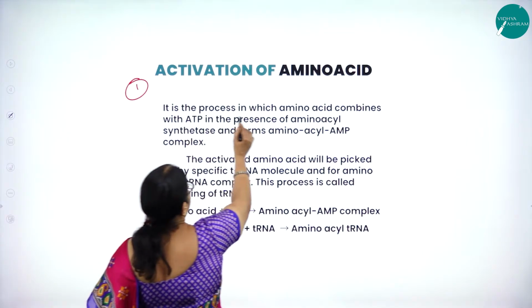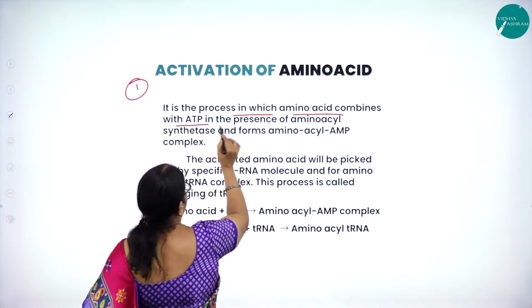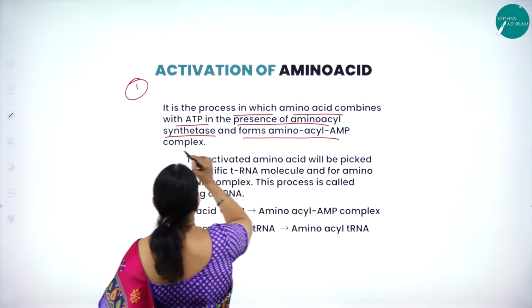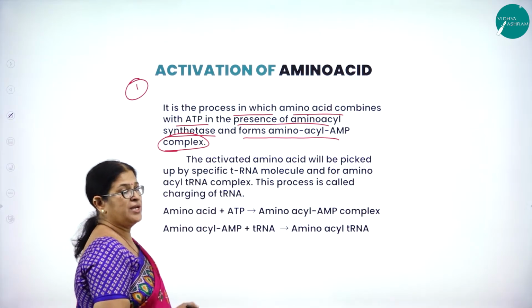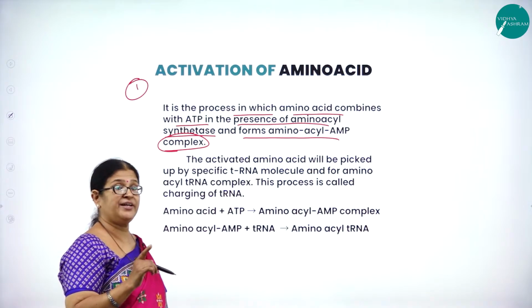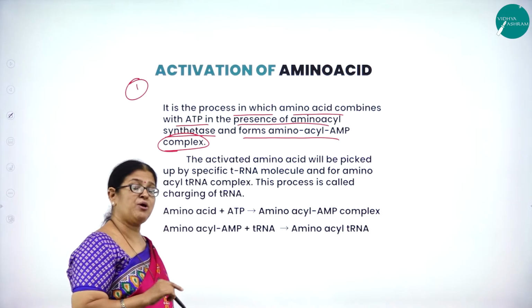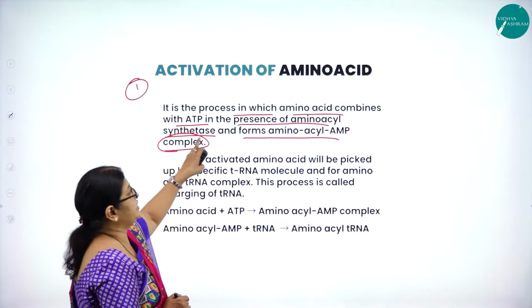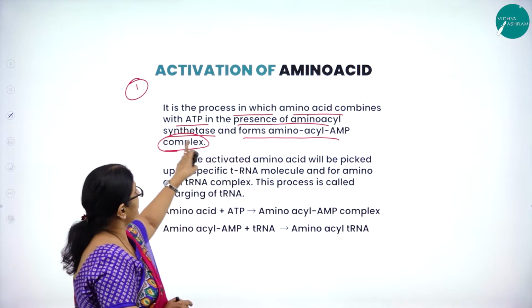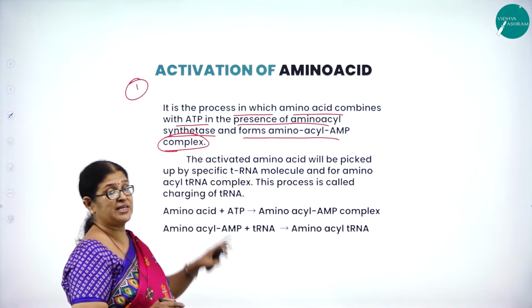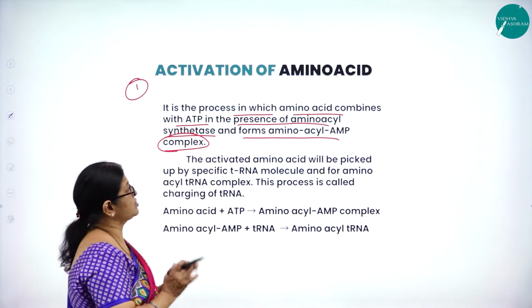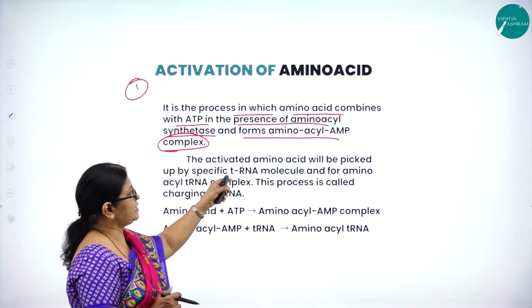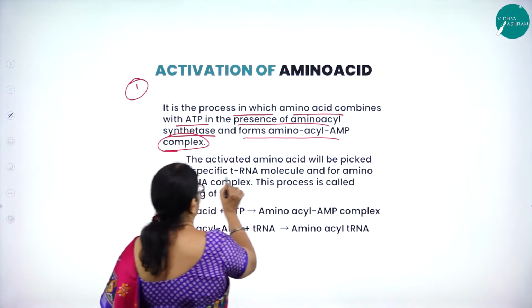It is a process in which amino acid combines with ATP in the presence of amino acyl synthetase and forms amino acyl AMP complex. Then only it will be called an activated amino acid. When will it be called an activated amino acid? When the amino acid combines with ATP in the presence of the enzyme amino acyl synthetase to form a complex called amino acyl AMP complex. Then the activated amino acid will be picked up by a specific tRNA.